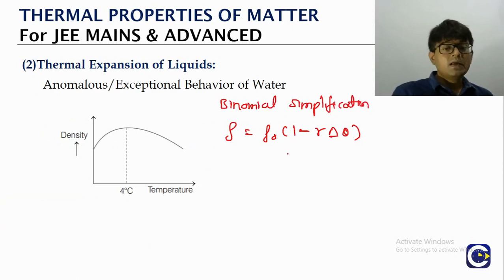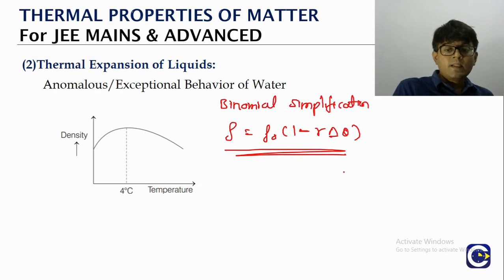Now what this tells us is, if you increase the temperature, then obviously rho will be decreasing. Density will be decreasing.